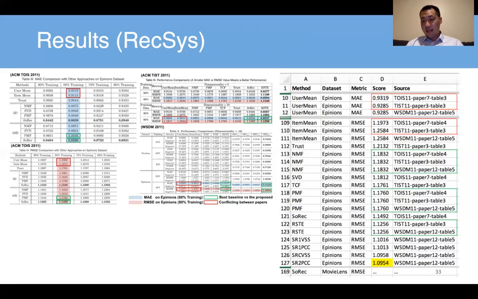And the red blocks show the conflicts in the results, and the greens show the consistency, right? So in different papers, different tables, for the same tuple, the same method, dataset, and metric, the values are the same, consistent. So this is pretty impressive, right? And the last line says, since it's an error metric, the smallest should be the best performance, right? So we can see, okay, on our MSE metric, the best performance on Epinions is this one, the line 127.